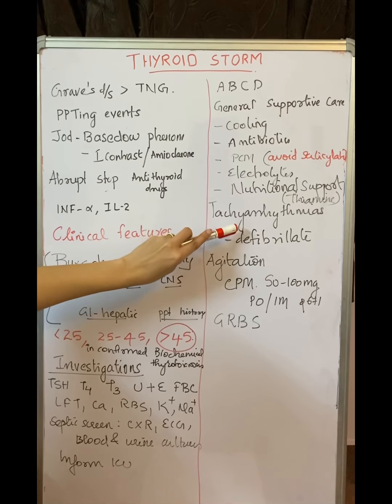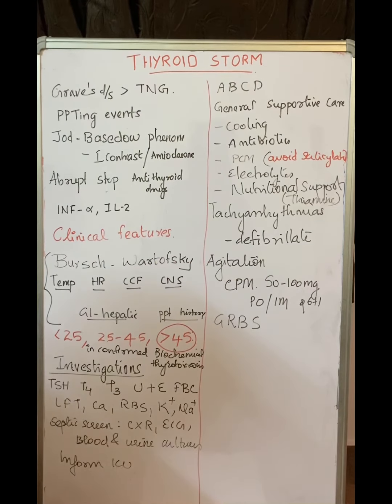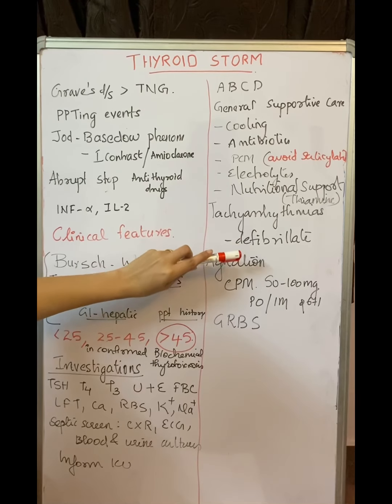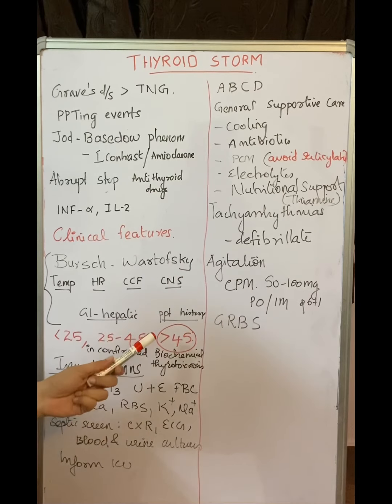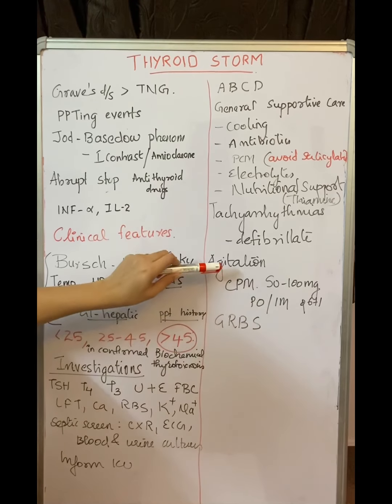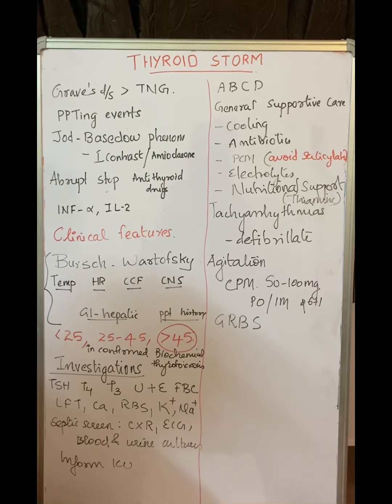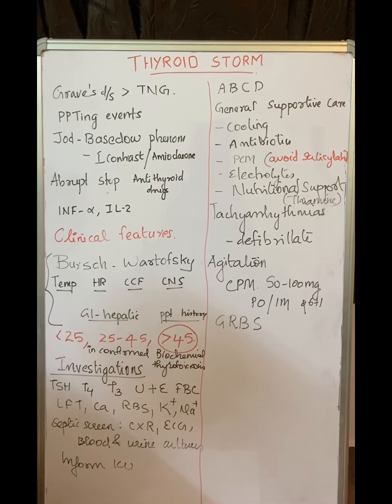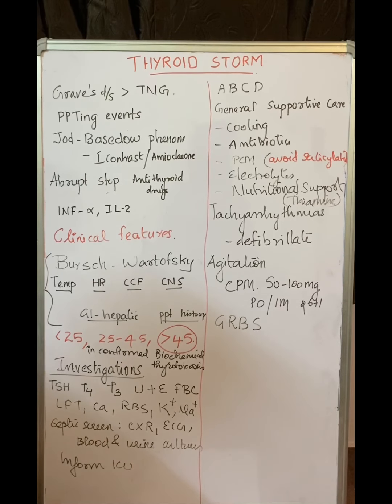We have to see whether there are any tachyarrhythmias causing hemodynamic instability. Then we should immediately defibrillate the patient. Because of the severe CNS symptoms, the patient may be in severe agitation. So in that case, we can give the patient a dose of chlorpromazine 50 to 100 milligram per oral or IM every 6 hourly.